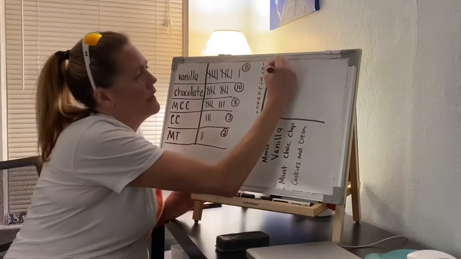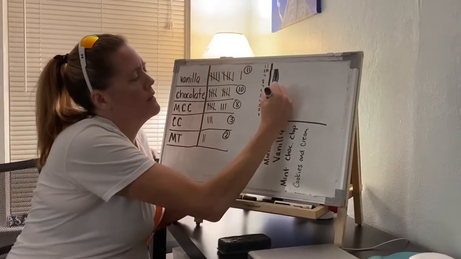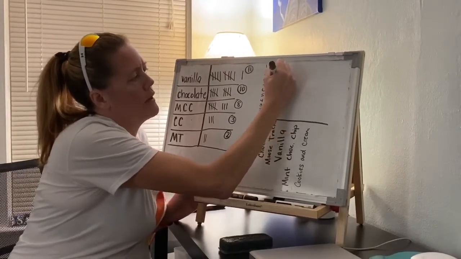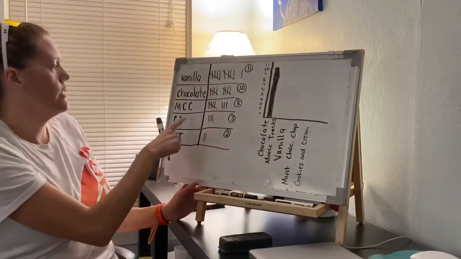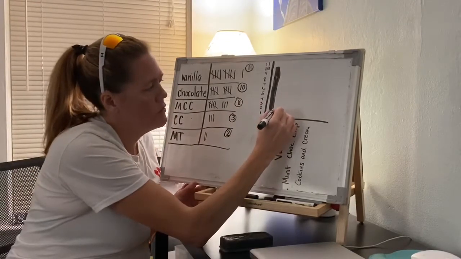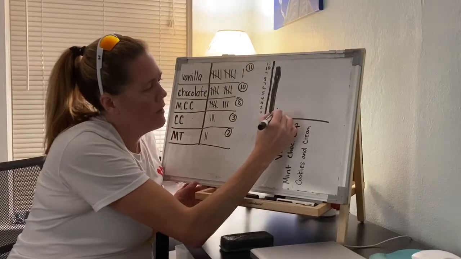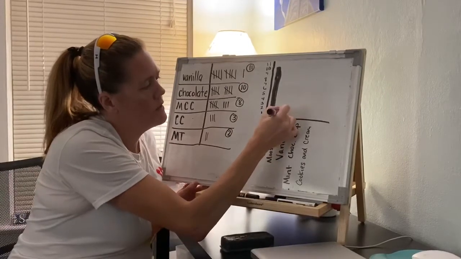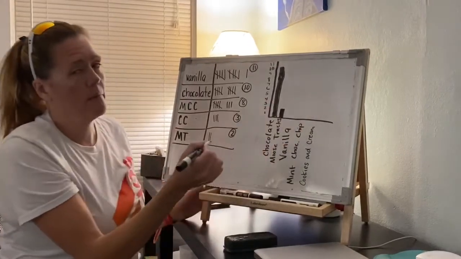And I can color it in. You can do different colors, whatever you want to do. This is a bar graph we're making because we're drawing a bar right here instead of pictures. All right, Moose Tracks. Right here, 2. Only 2 little votes. Here's 2. See the number 2? I just go straight over and I make my bar. 2 votes. I don't care. I still like it because there's peanut butter in there.